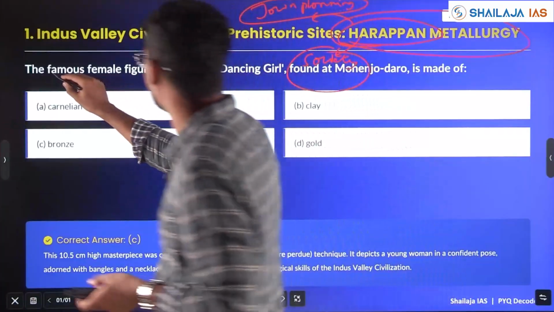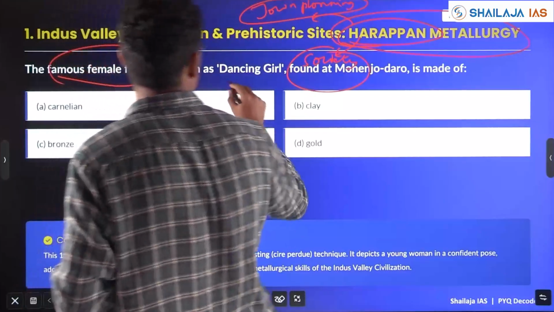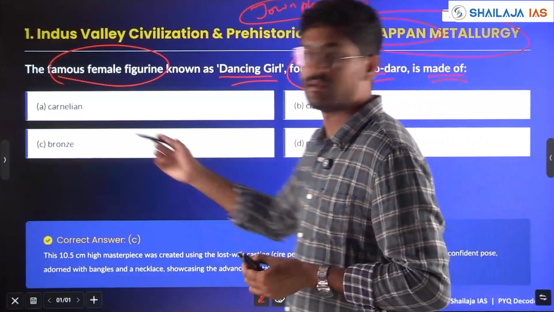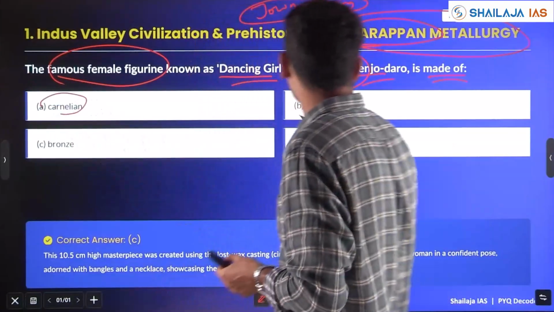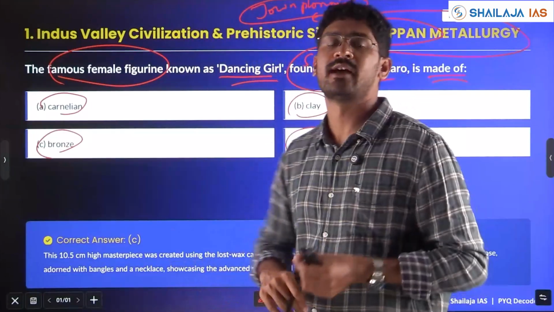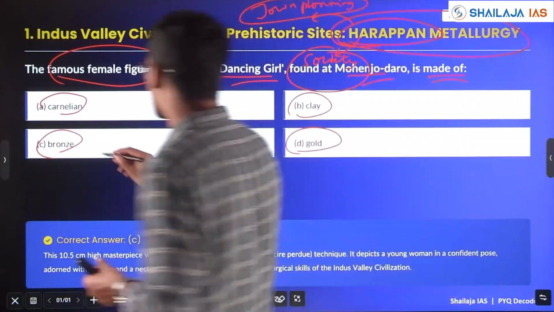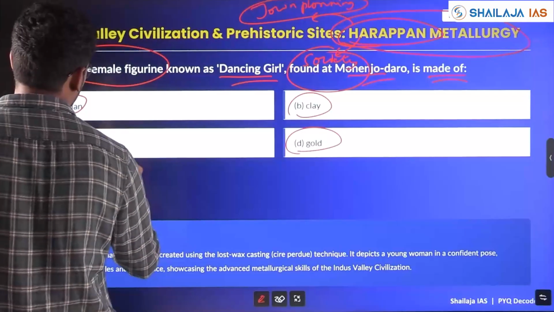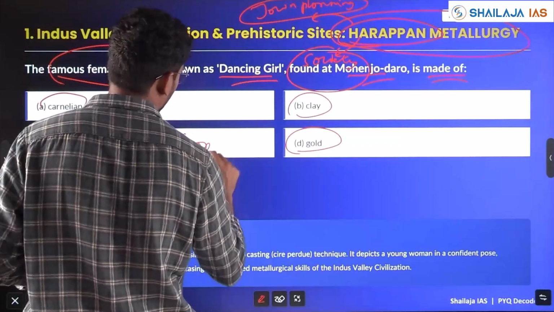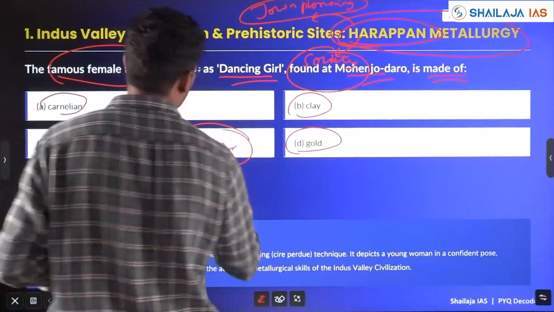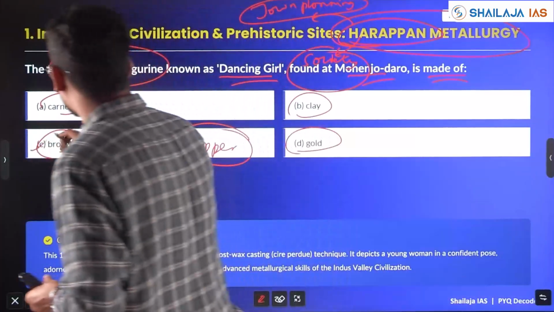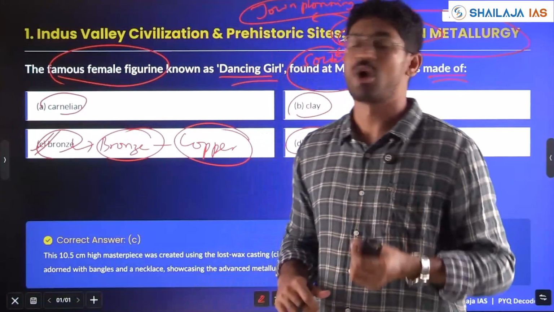So the question is: the famous female figurine known as Dancing Girl found at Mohenjo-daro is made of carnelian, clay, bronze, or gold? Here the answer is bronze. See, it's a Chalcolithic age, right? Bronze is an alloy of copper, and Harappans had specialized in making bronze artifacts.